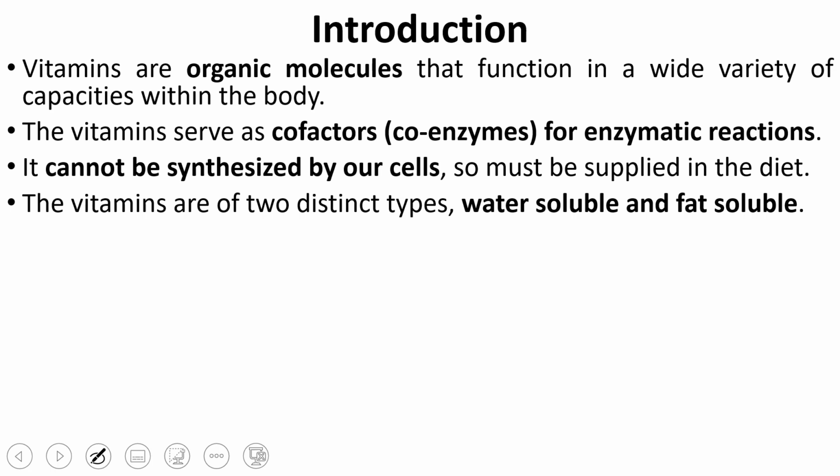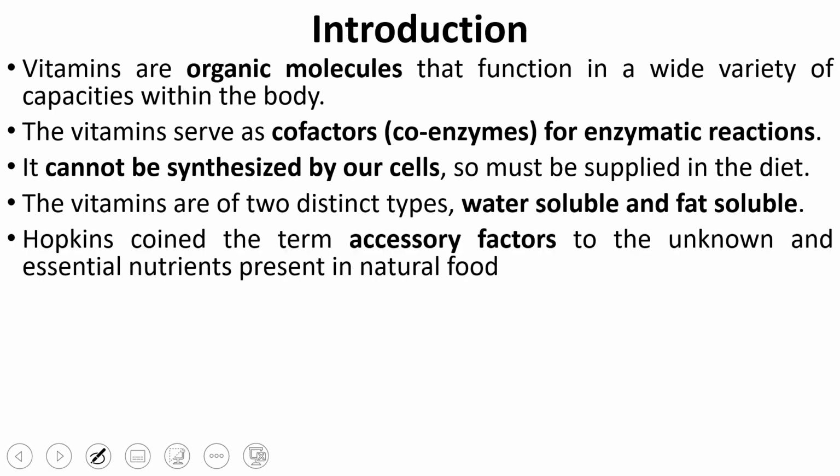All the vitamins we have are basically classified into 2 broad classes: either they are water soluble or fat or lipid soluble. Now let us see how these vitamins have been named. In the beginning of the 20th century, it was clearly understood that diets containing purified carbohydrates, proteins, fats and minerals were not adequate for the maintenance of growth and health of experimental rats.